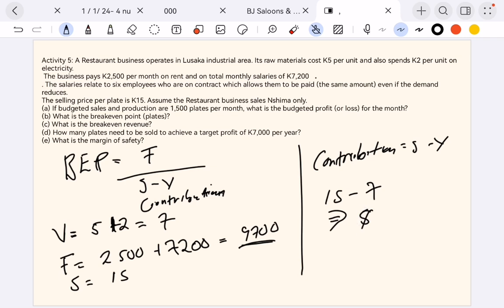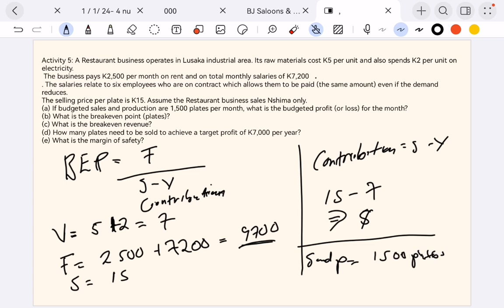So whatever the case, we'll come back to these costs. Here, we also have been given the budgeted figures. We're told that the budgeted sales and production units are 1,500 plates. So they want to make 1,500 plates per month.